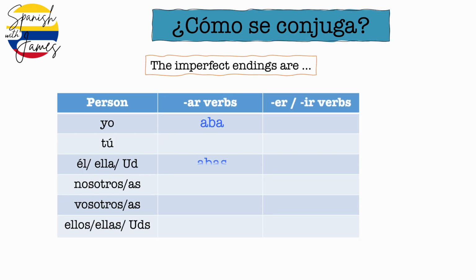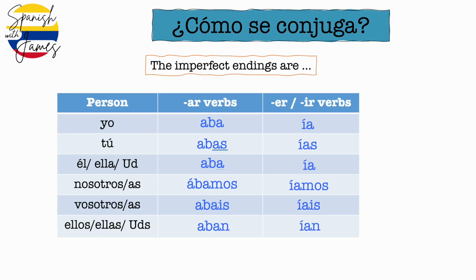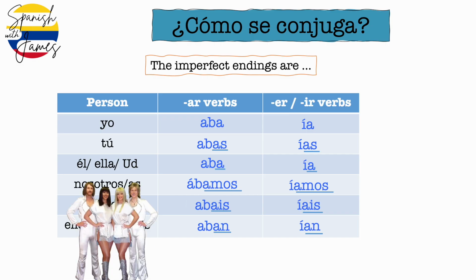Now let's take a closer look at those endings. We've got aba, abas, aba, ábamos, abais, aban, ía, ías, ía, íamos, íais, ían. And if we take a closer look at them, we can see something hopefully very familiar. We can see that 5 of those 6 endings are just like the present tense endings, just we've got ab or we've got an I accent in front of it, because the present tense AR endings are o, as, a, amos, áis, an. So instead of having to learn 2 completely new sets of endings, we can use what we already know about the AR endings in the present tense and just remember the aba and the ía, because we've just got to add that ab or that I accent before them.